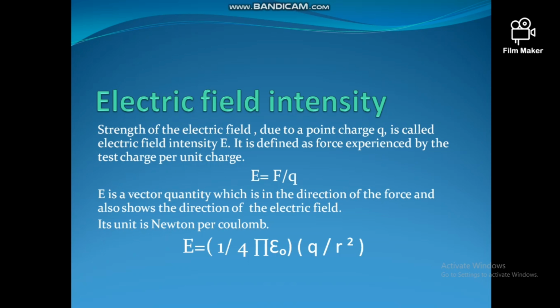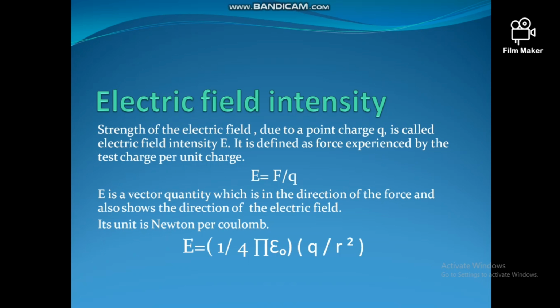The unit of electric intensity is Newton per coulomb, and electric intensity is a vector quantity. Its direction is the same as the direction of the force, or the direction of the electric field.